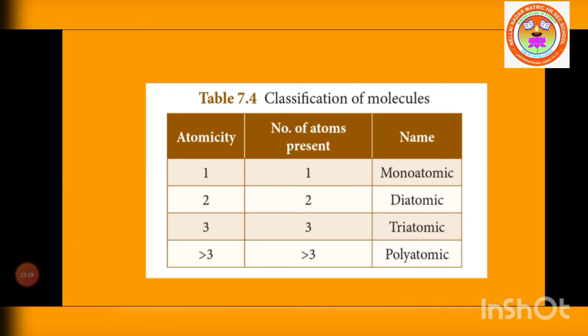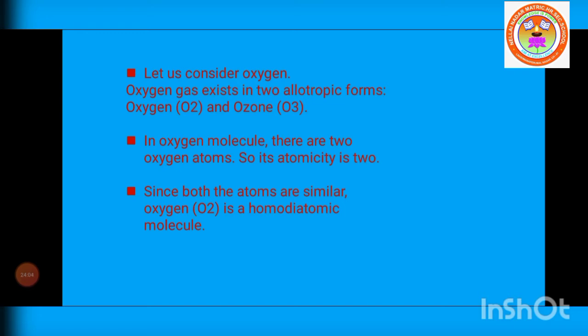Example, ozone: three oxygen atoms chemically combined. More than 3 atoms chemically combined are called polyatomic. So a single atom is monoatomic, 2 atoms diatomic, 3 atoms triatomic, and more than 3 polyatomic.